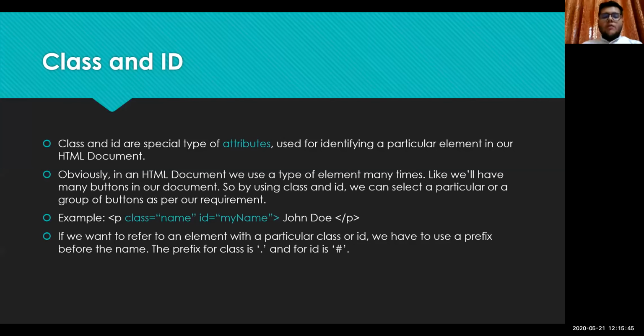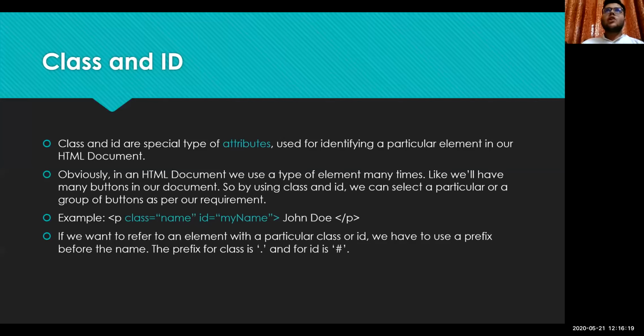Then very special attributes are classes and IDs. These attributes are very useful when we work with JavaScript and CSS. What these attributes do is give a particular name to a particular element of the website. Obviously in an HTML document, we use many types of elements, and those are repeated many times.